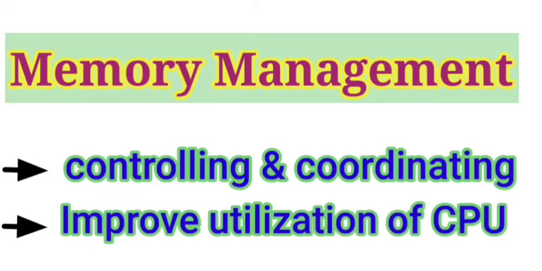The operating system is responsible for some activities in connection with memory management. First of all, memory management keeps track of which portions of memory are currently being used, and it determines the process, that means where the data is coming in or moving out, and also allocates and deallocates memory blocks for the programs.